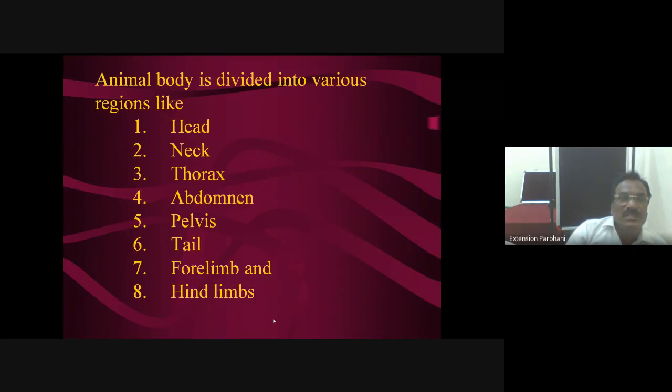Then the animal body is divided into various body regions. Now these are 8 body regions. Here I will tell you the different body regions, their contents and applied anatomical aspects. The body is divided into 8 regions: head, neck, thorax, abdomen, then pelvis, tail, forelimb and hind limbs.